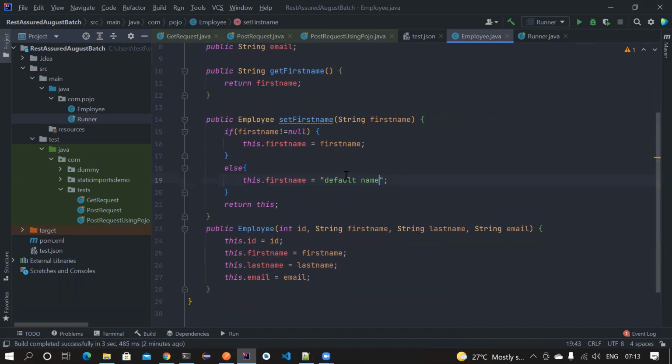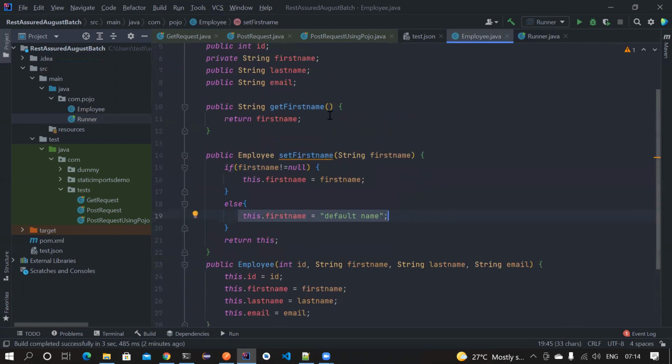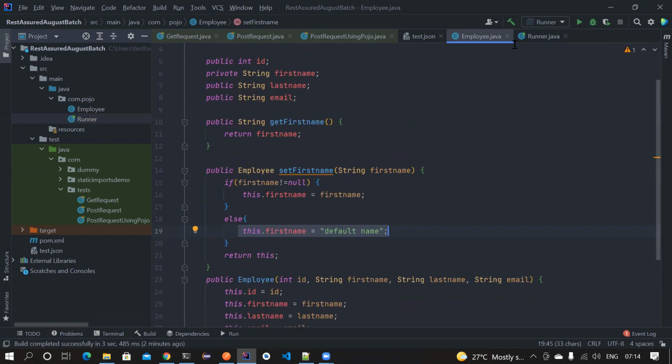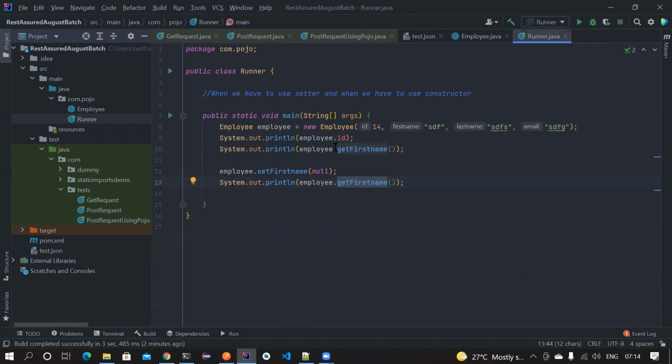So in this case, if someone is trying to assign a null, it won't assign. It will assign a default value, so you can write some complicated logic if you use a method. That is not possible when you access them directly using a variable. That's the reason why we always keep a variable as private and then expose the getters and setters. That's the only reason, guys. Forget about all the encapsulation. There are no rules, nothing. If you use a method, you get a liberty to control stuff.